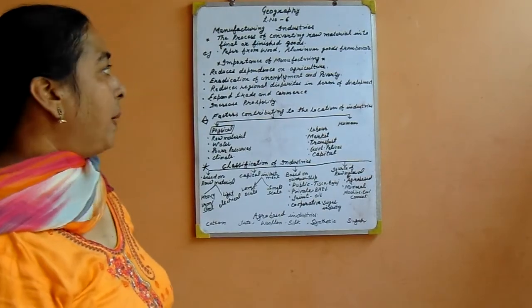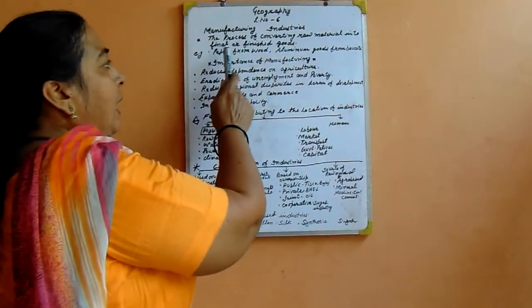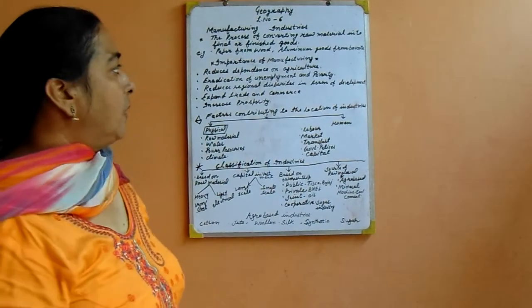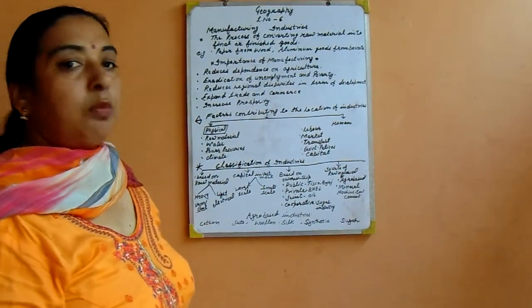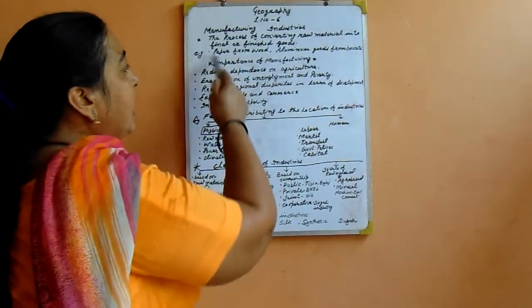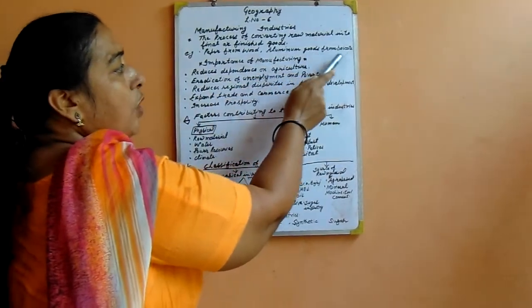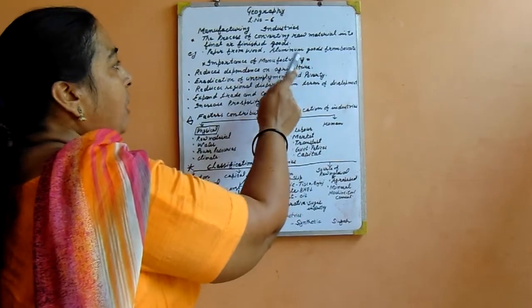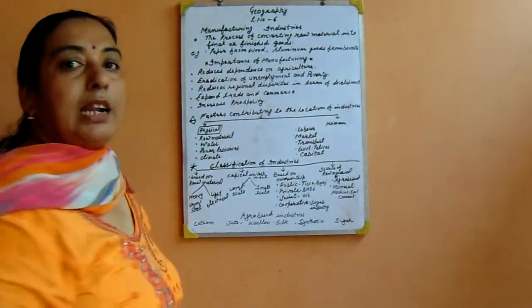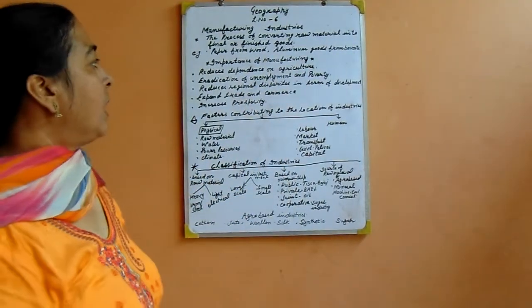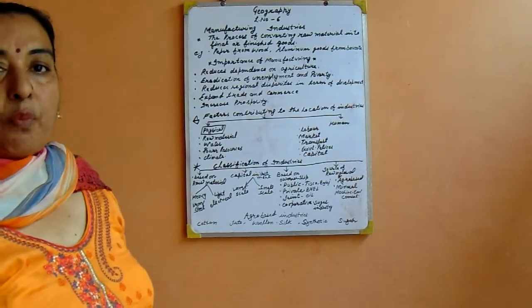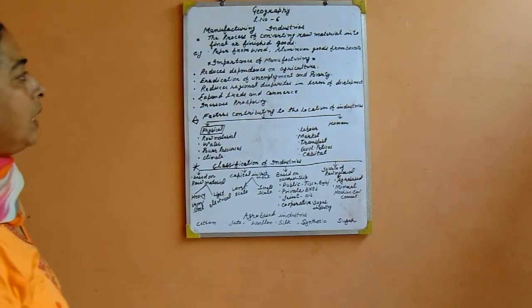Example: we prepare paper from wood, aluminium goods from bauxite. What are these things? Paper from wood and aluminium goods from bauxite are produced. This process is called manufacturing. What is the importance of manufacturing?